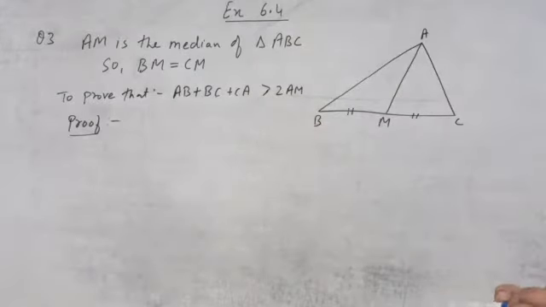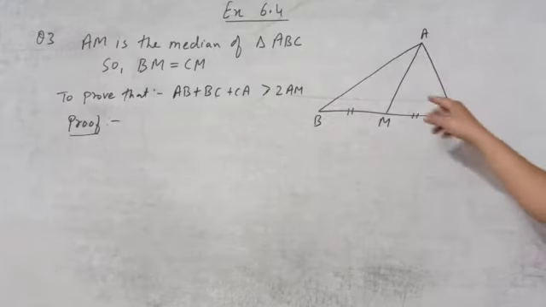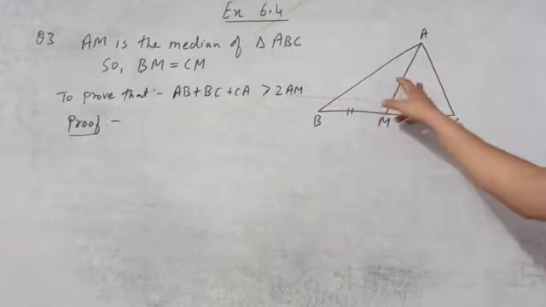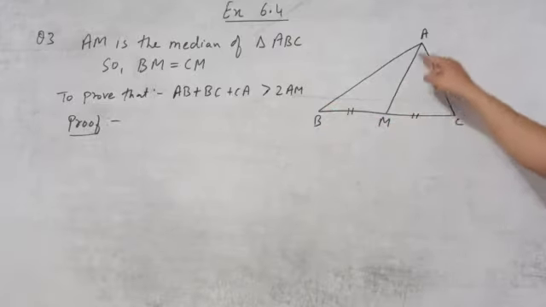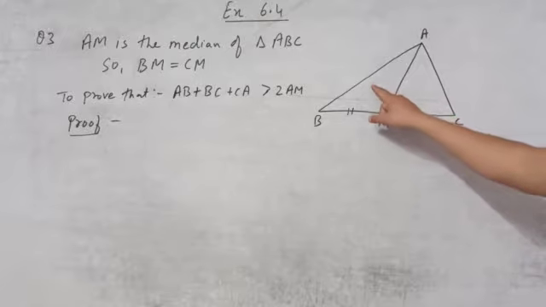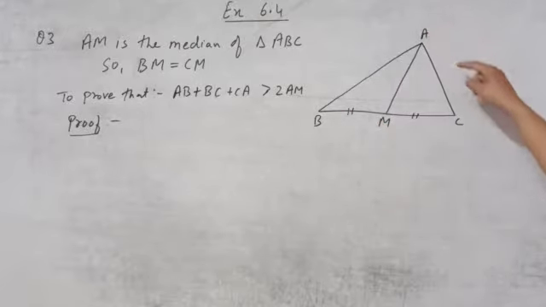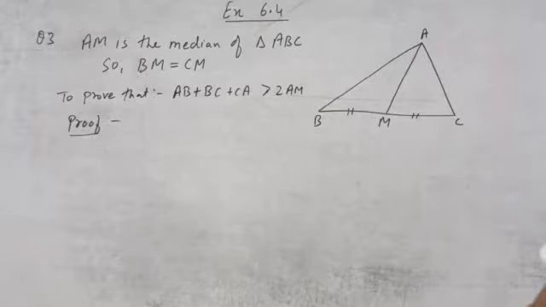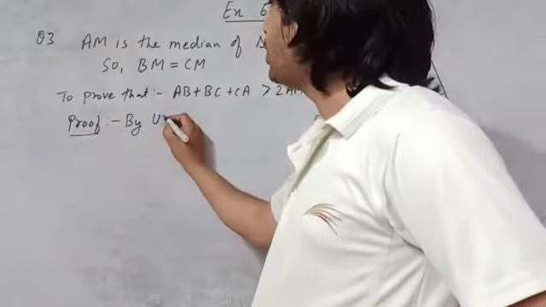So how will we find this answer? We are seeing that it is dividing this triangle ABC into two parts, so we will take these two triangles. Why? Because we need the AM. This is the AM. With this AM it is making the triangle ABM and the other triangle ACM. So here we will apply a property.